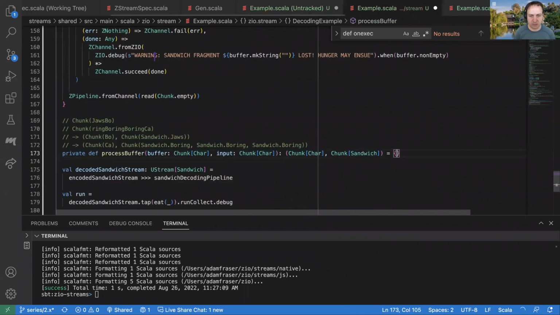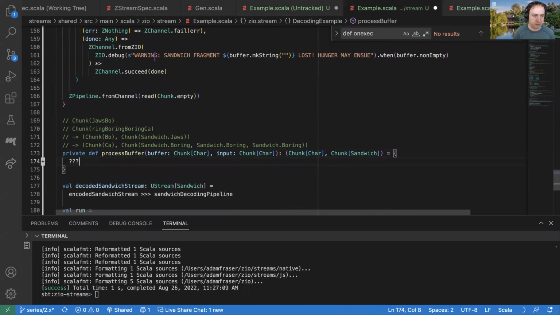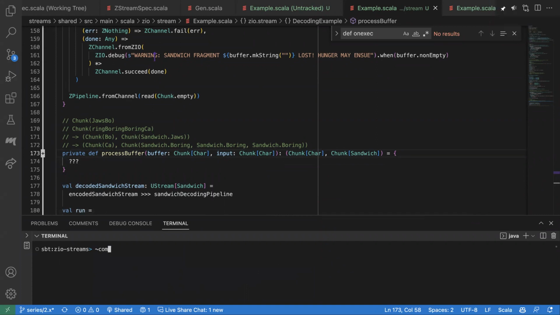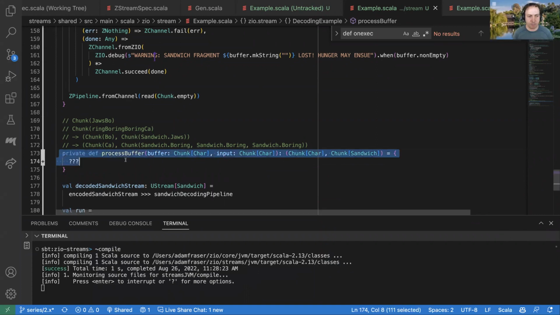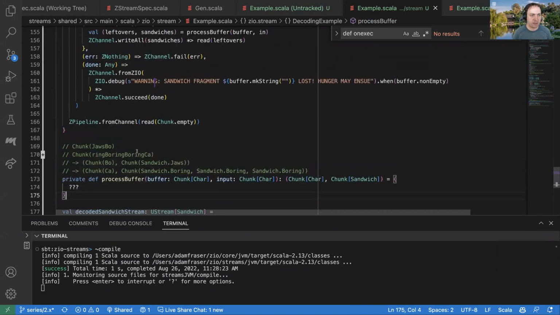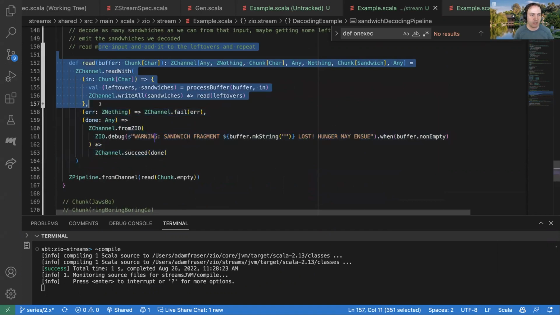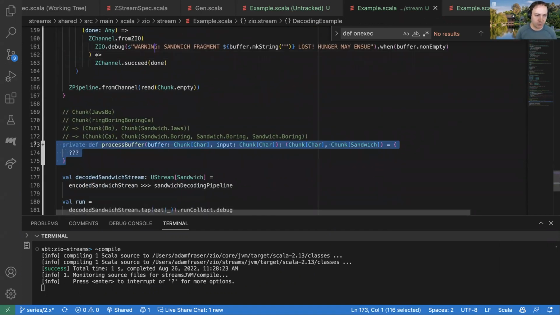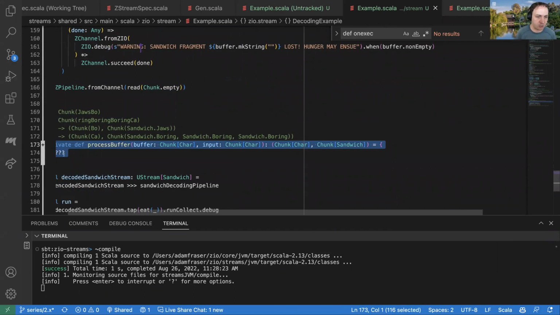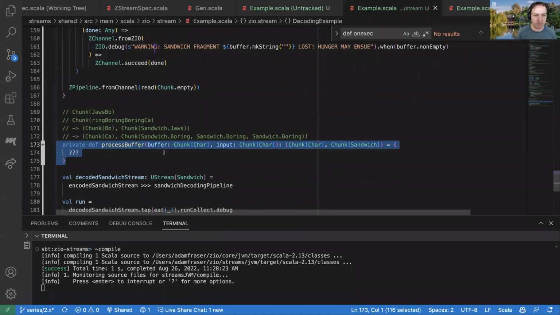Okay, let's try to do this. And the other cool thing is you'll notice this is just a pure method. It's a private method. It's going to do some stuff internally. It's great to have this higher level code be very functional, but within this block, it's also fine to do very low level things, either because it makes it easier for us or because it's more performant.